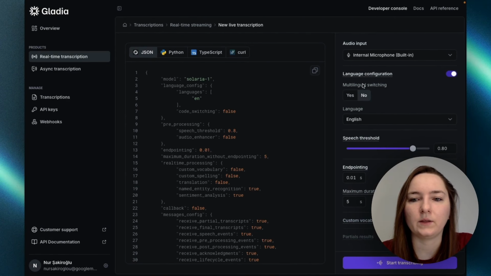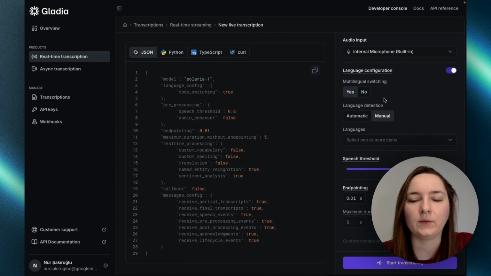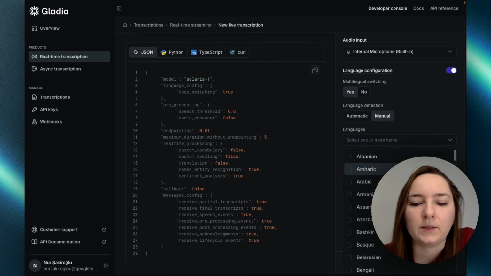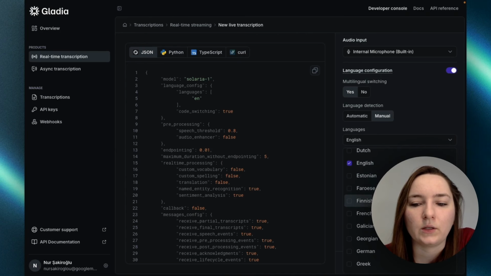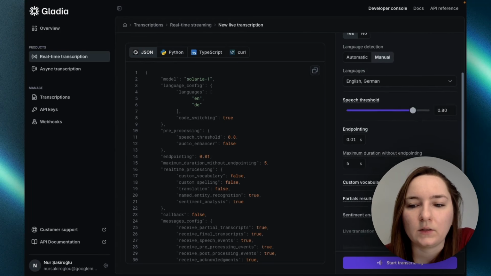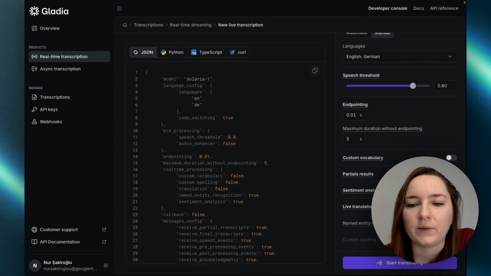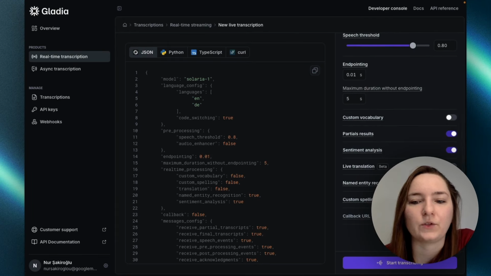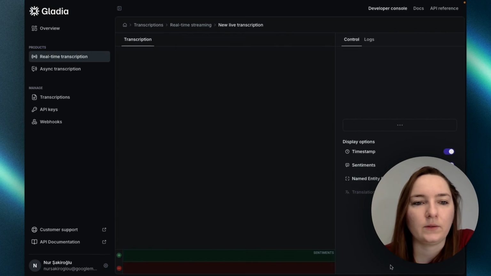But let's try this actually. Here you can see the multilingual switching that I told you about before. We will say yes to this. For language detection, it's best to specify the languages that you will be using if you know them already, because this improves speed and accuracy. So in this case, let me try it with English and German. And here, you can also have partial results on or off and a lot of other nice features. But let's try this out as is.